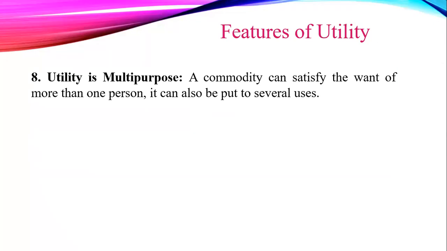If one individual purchases a commodity to satisfy his particular want, it does not mean that all the individuals who purchase this commodity will do so to satisfy the same want. Coal is a very convenient example, often quoted to reveal the multi-purpose utility of a commodity. For example, Mr. X may require coal for industrial purpose. Mr. A may require it for cooking purpose. Mrs. A may require it for ironing purpose. And the railway company may require it for the purpose of railway engines.